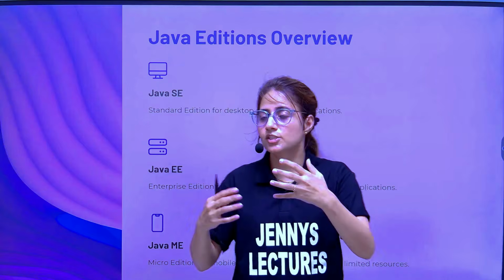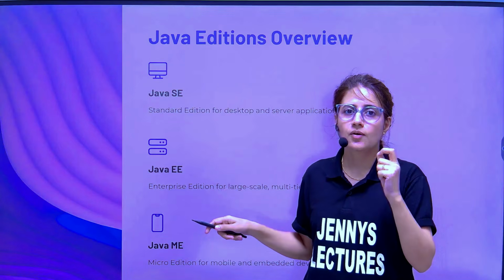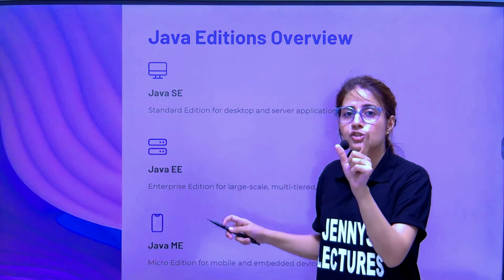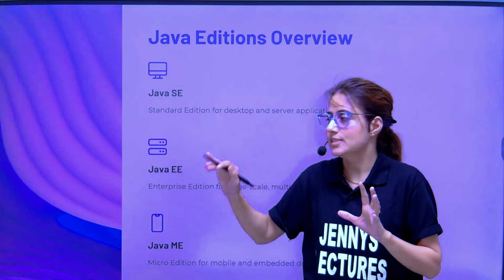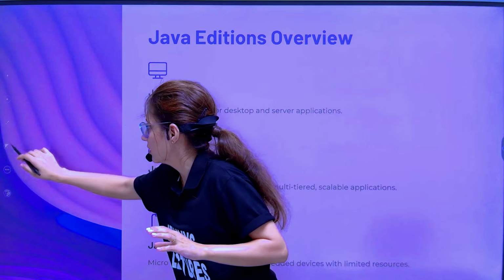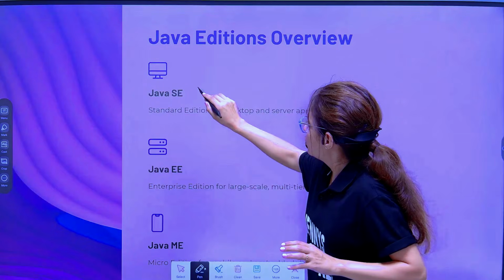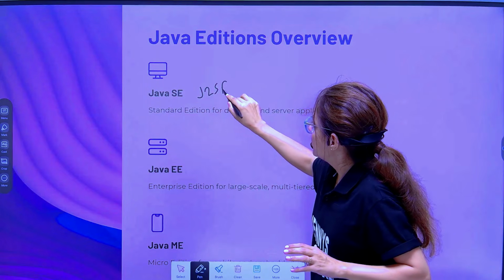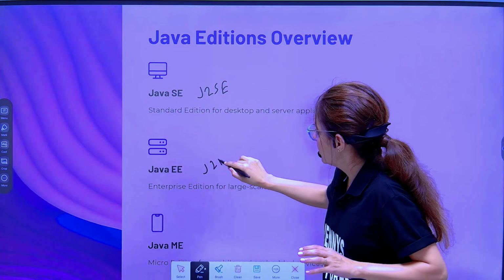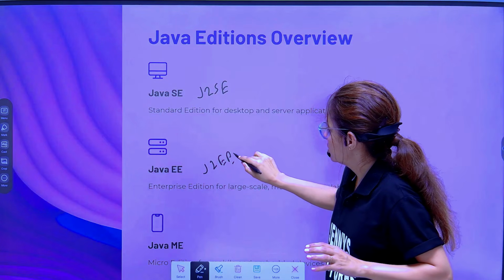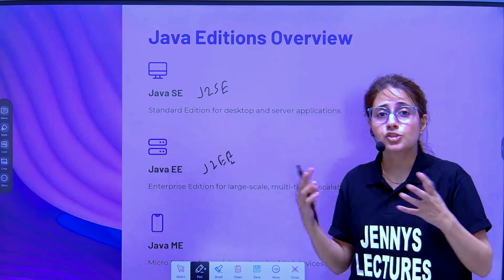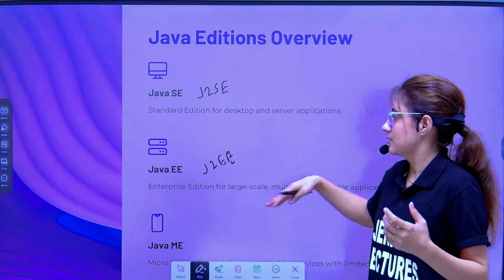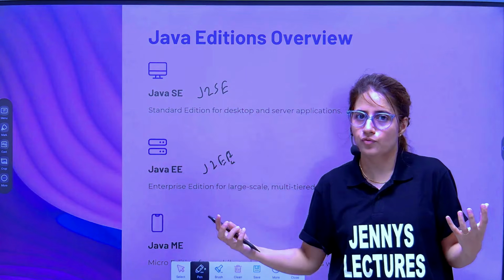Next is Java EE. Previously it was known as J2EE, and Java SE was previously known as J2SE. But it's Java EE now. It is used to develop large scale enterprise applications, large scale software.